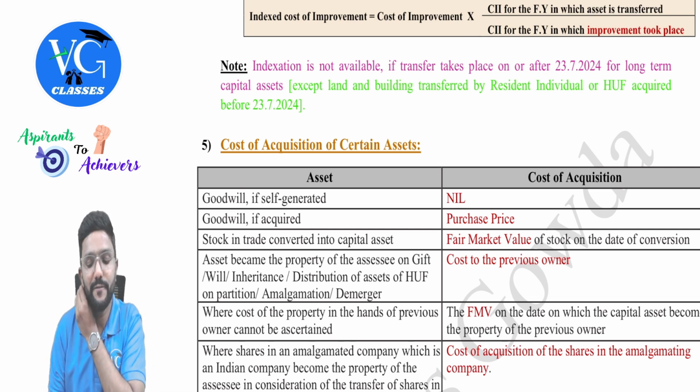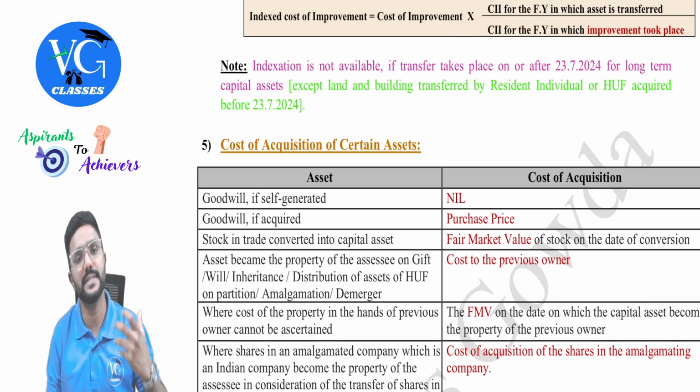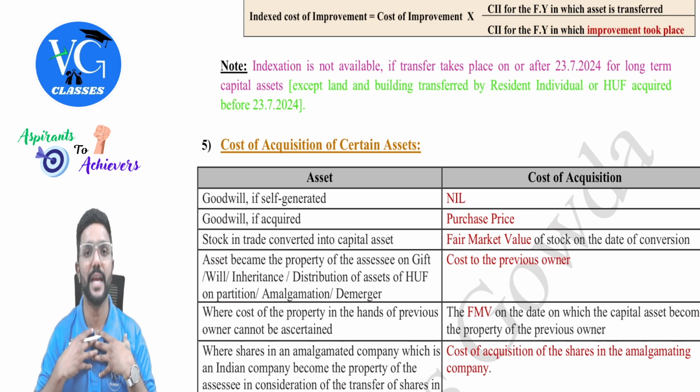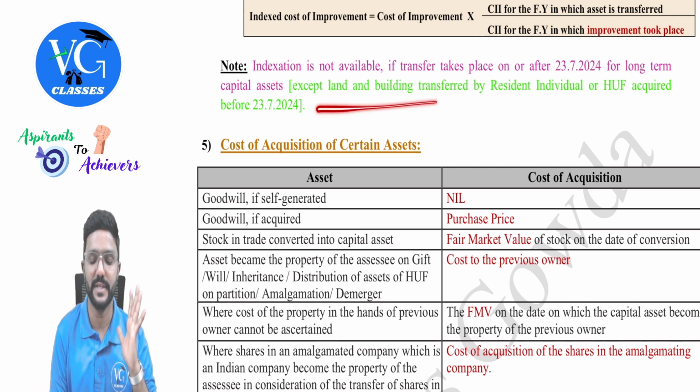Okay. Sir, what if the date of transfer is before this? Is indexation available for long-term assets? Yes, guys, it is available. So please be careful. Normally, the date of transfer will fall in our previous year, that is 25-26. So in such a case, no indexation except these two assets.